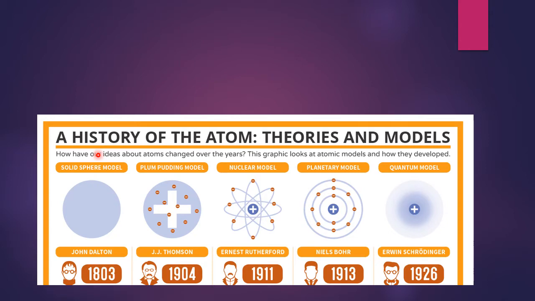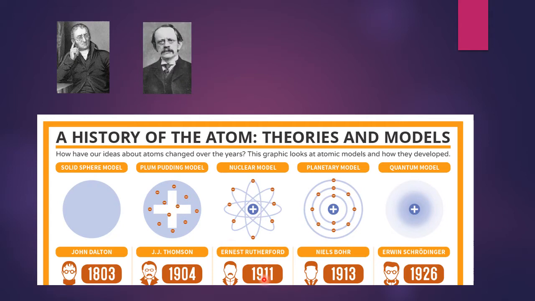let us see the history of the atom, the theories and models given by the scientists time to time. At first, in 1803, John Dalton gave atomic theory and solid sphere model of atom. He said atom is like a solid sphere. In 1904, Sir J.J. Thomson gave plum pudding model. According to him, the atom is like pudding and electrons are embedded into it.